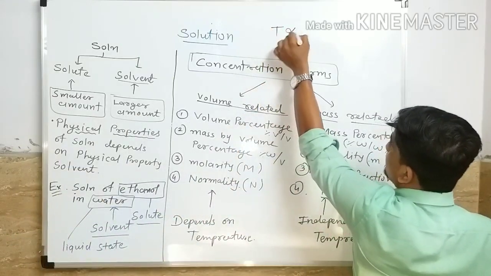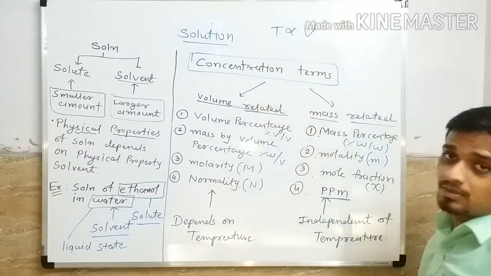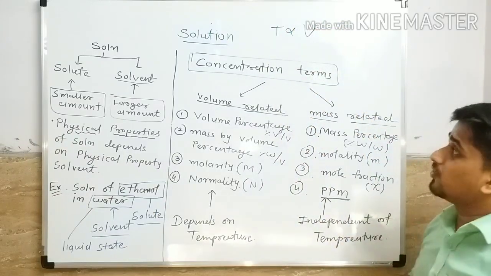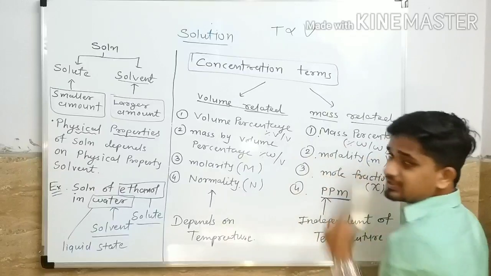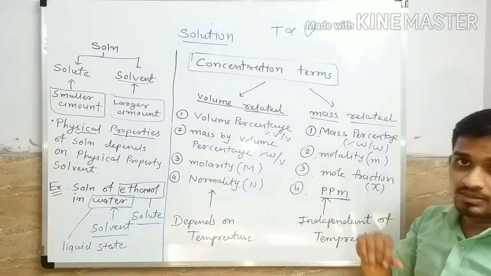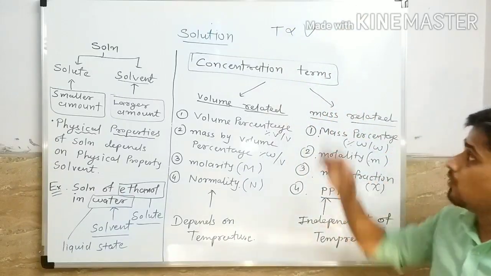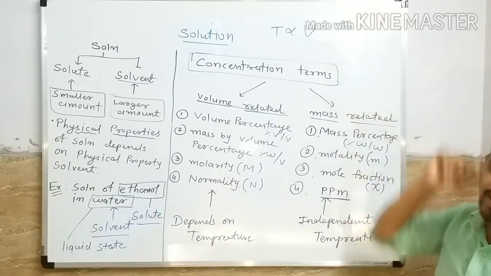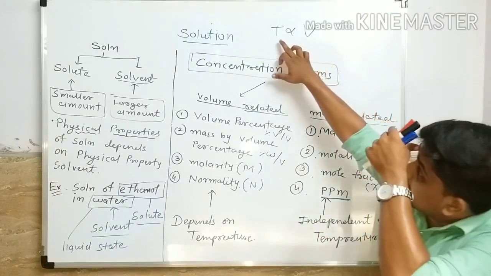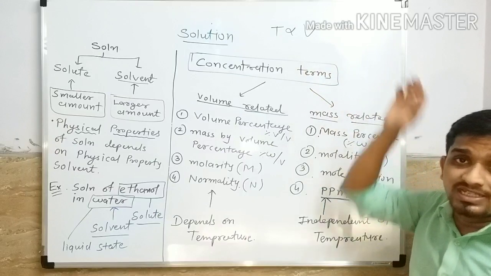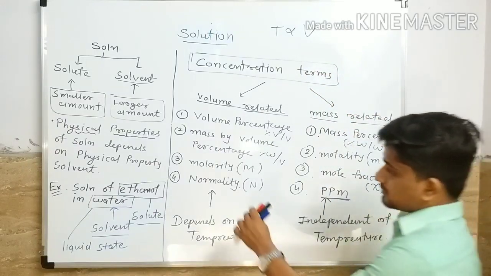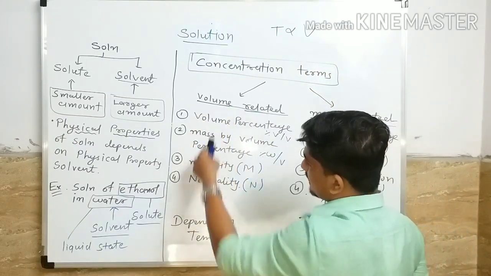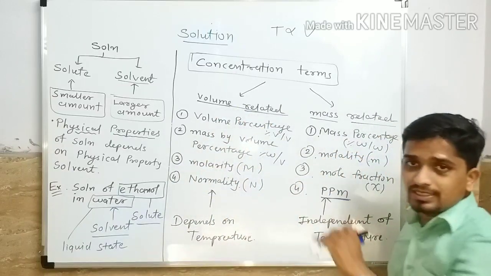Okay, now these terms are volume related, and we already discussed Charles' law in 11th standard: temperature is directly proportional to V, where V means volume. Therefore, if we increase the temperature, volume will increase. If we decrease the temperature, volume will decrease. So here we can say that temperature is related to volume related terms.